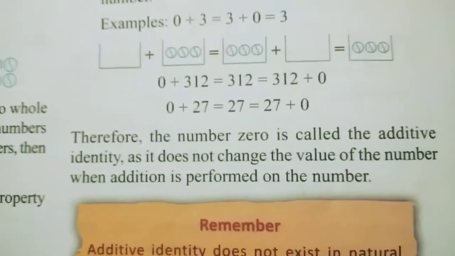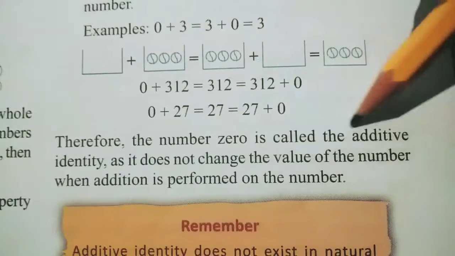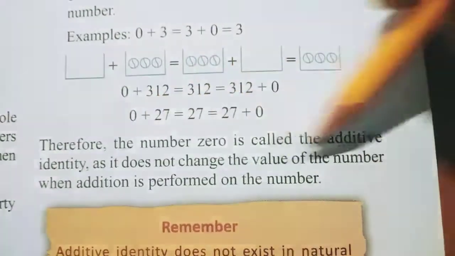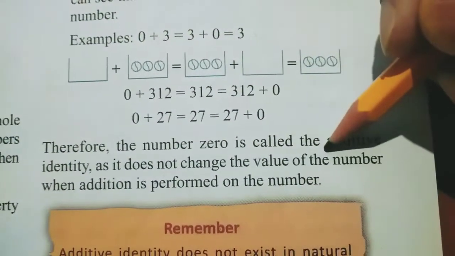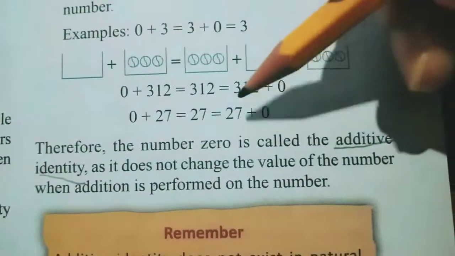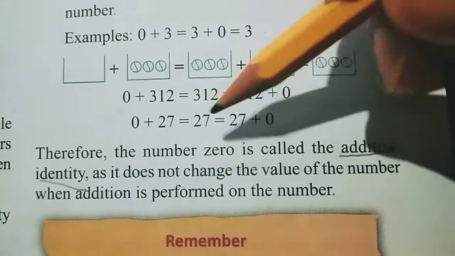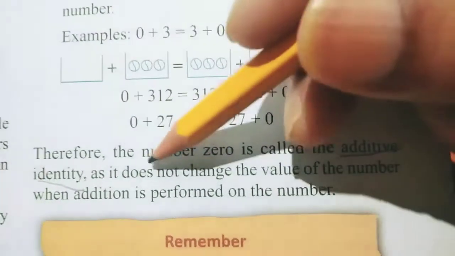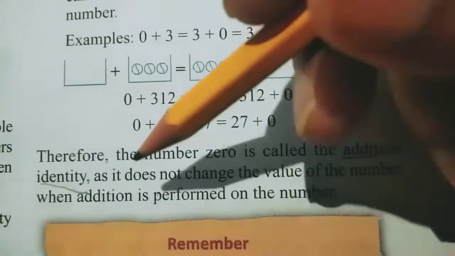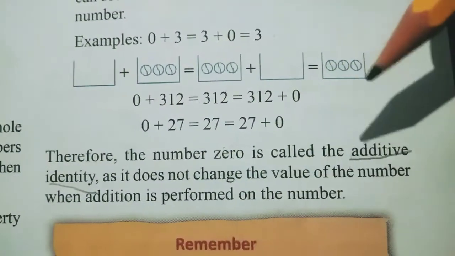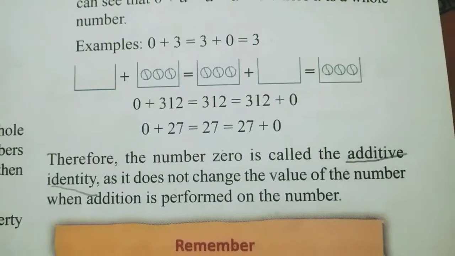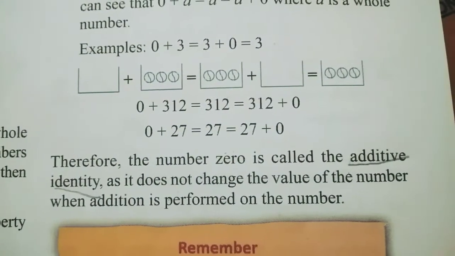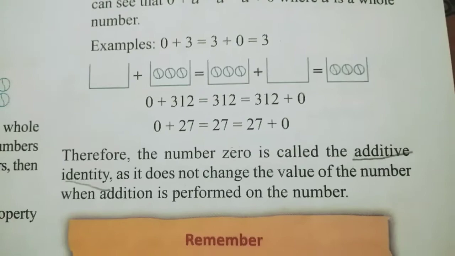Understood? So therefore the number 0 is called the additive identity. So very important line. So this is called additive identity. So what is additive identity? When you add 0 to any number, we get the same number. So 0 is known as the additive identity, as it does not change the value of the number when addition is performed on the number, because 0 will not change the number. That is called additive identity.